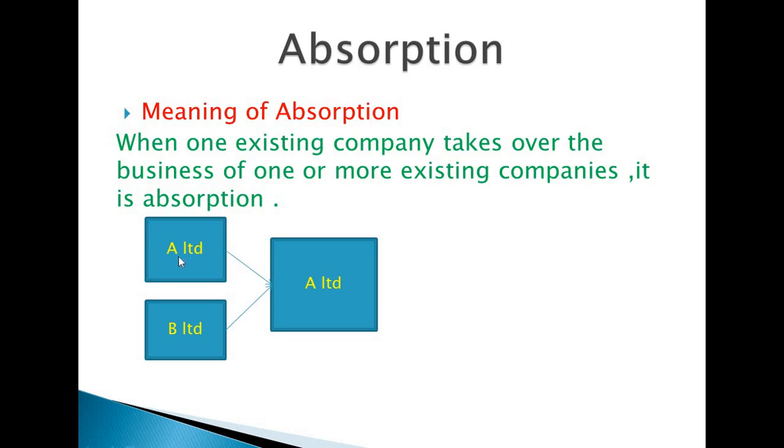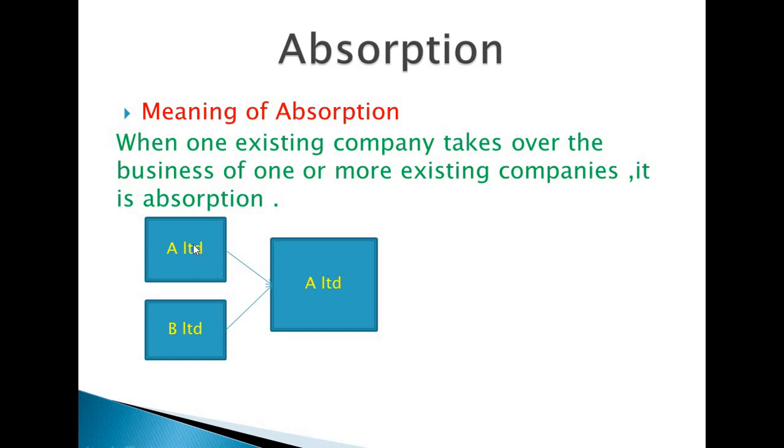Here B Limited is absorbed by A Limited, and it functions in the existing name A Limited. I repeat, there are two companies, A Limited and B Limited. Now A Limited absorbs the business of B Limited.